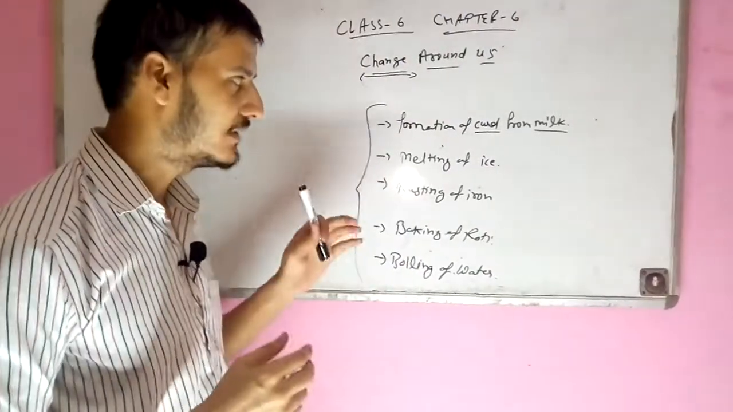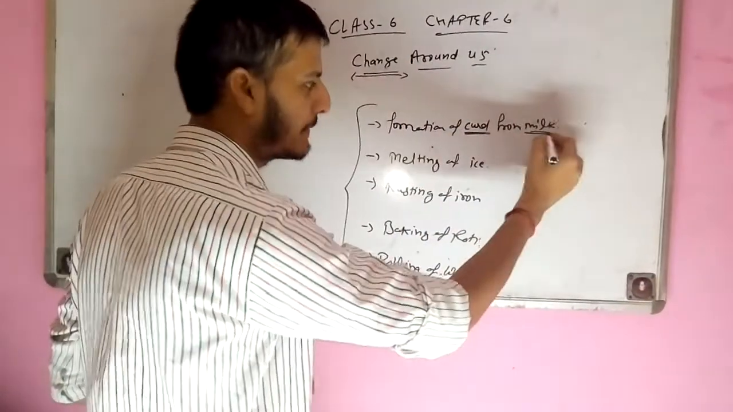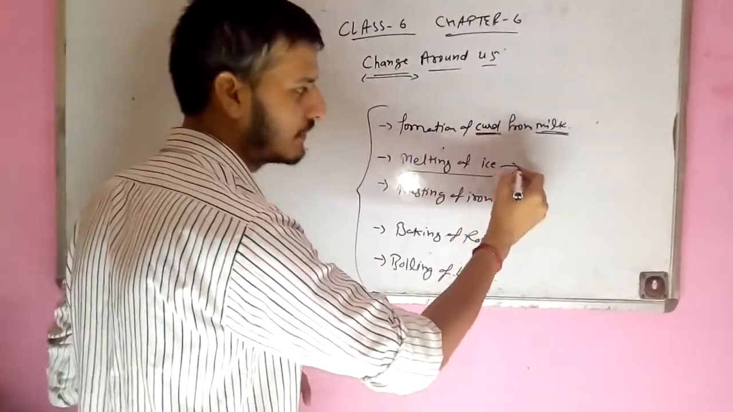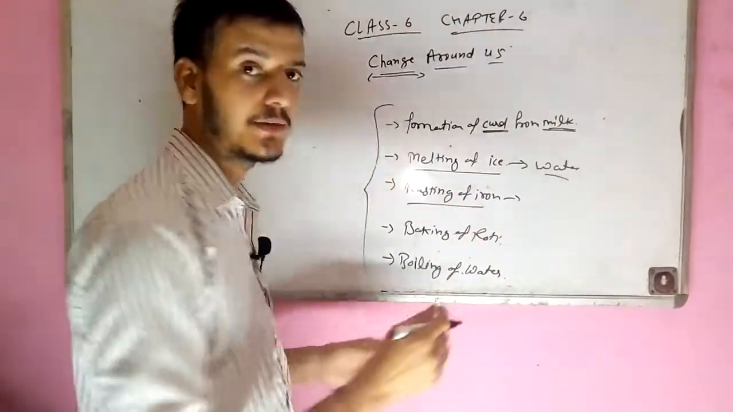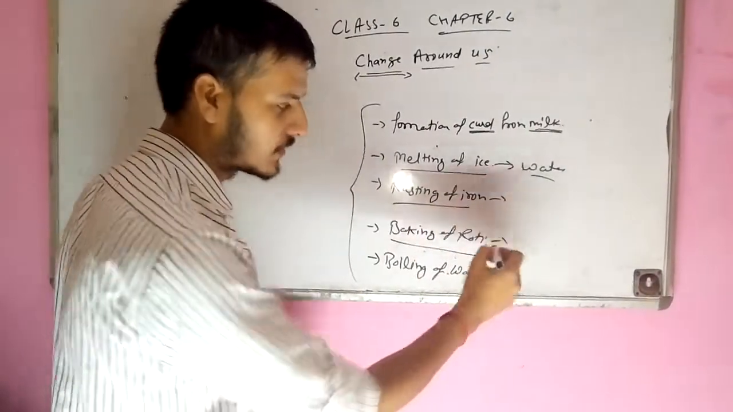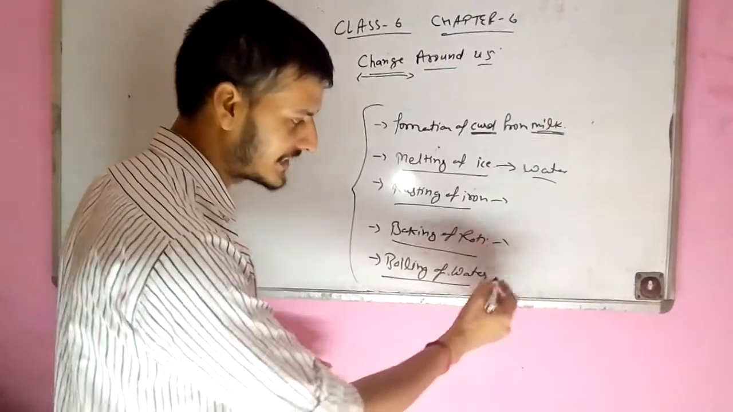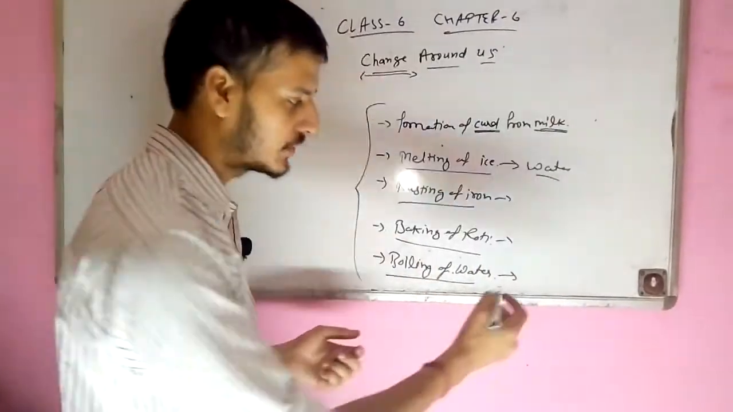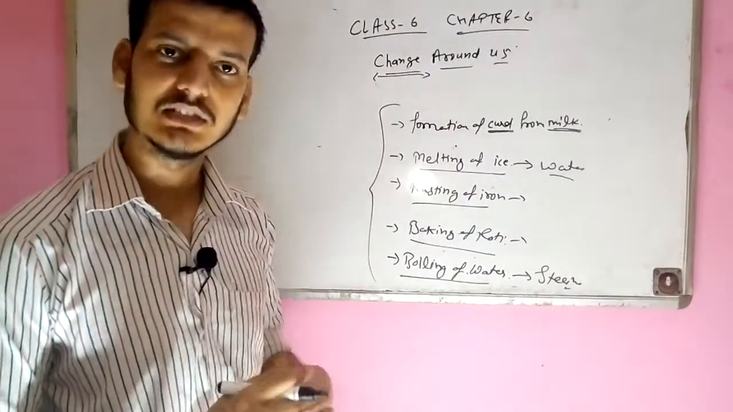So what exactly do we see in common in these examples? There is the formation of curd from milk. There is the melting of ice, which is converted to water. And the rusting of iron, where pure iron is formed into impure iron. And the baking of roti, where roti is converted from unbaked to baked form. And the boiling of water, where the water will be converted to steam. So there are some kinds of changes happening.